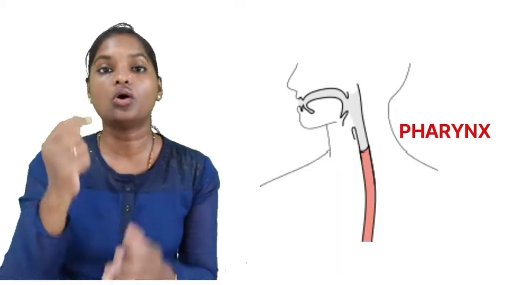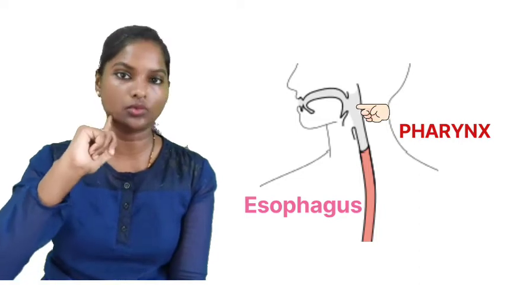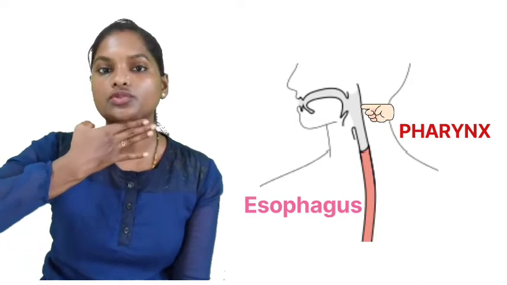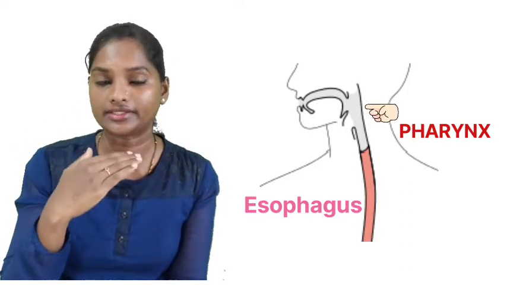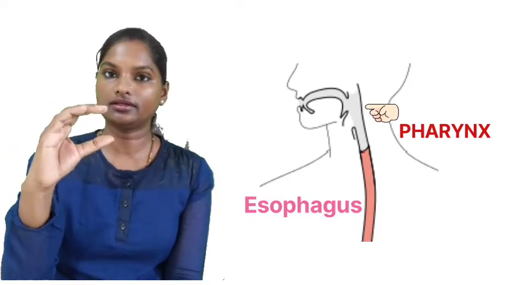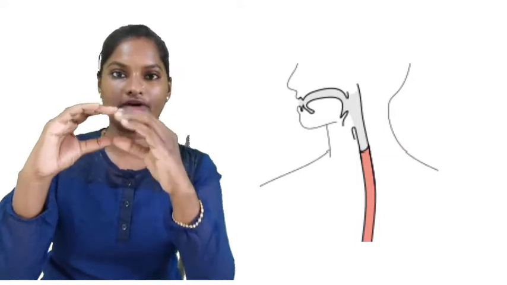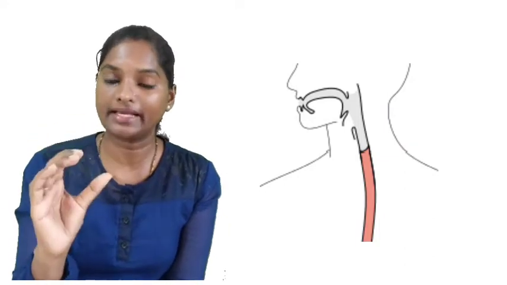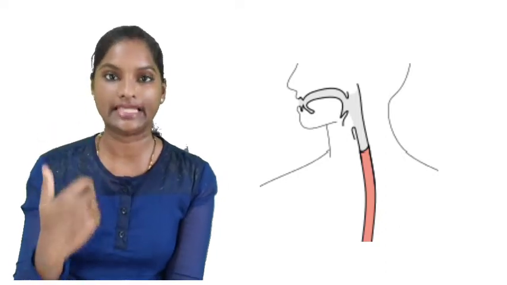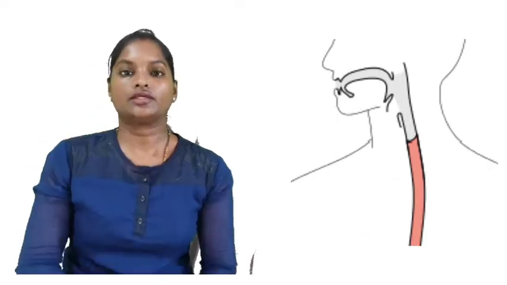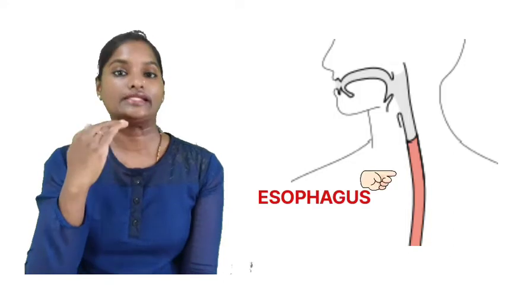So pharynx is a hollow tube that starts behind the nose and goes through the neck and ends on top of the trachea and the esophagus. So here, on the trachea you have the pharynx, and pharynx is a common passage for food as well as the air that we inhale. So it becomes the common passage. So then the pharynx leads to the esophagus.